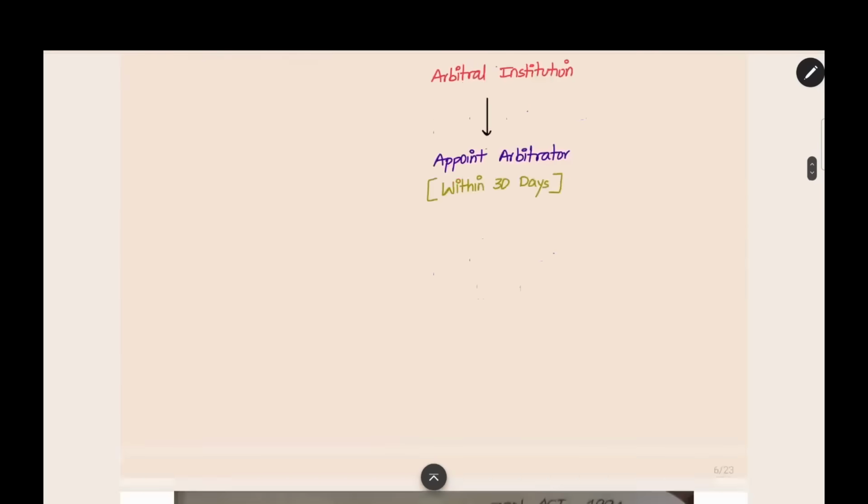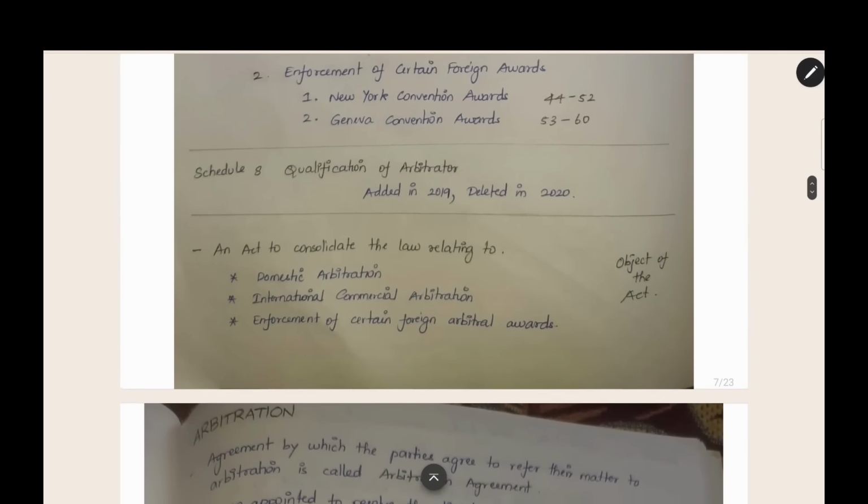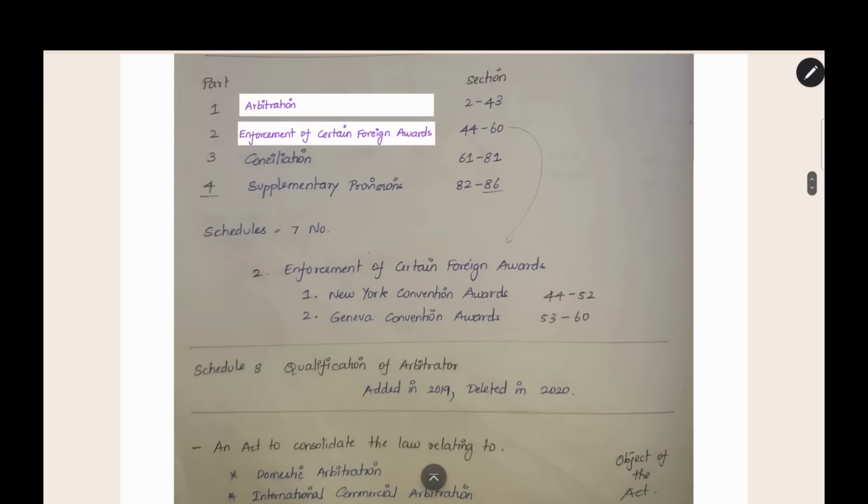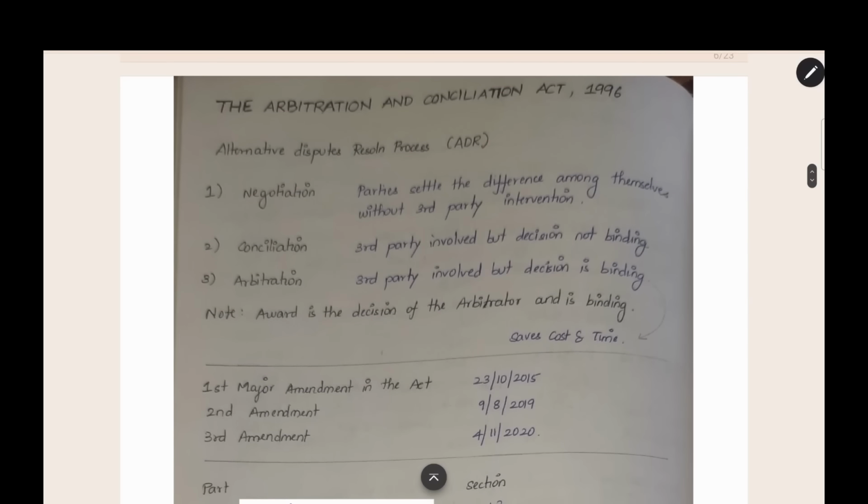Now, let's get into the topic. What we saw on domestic arbitration and international arbitration was to understand the object of the Act. This Act contains the law relating to domestic arbitration, international arbitration, and foreign award enforcement. This is the object of the Act. Now, let us get into the topic in a detailed manner.